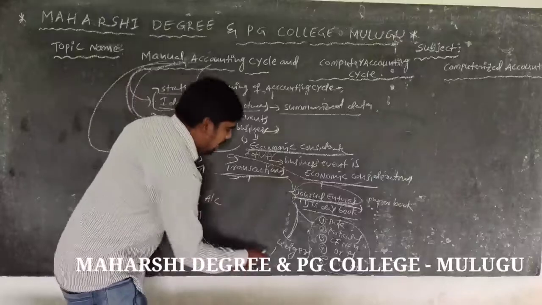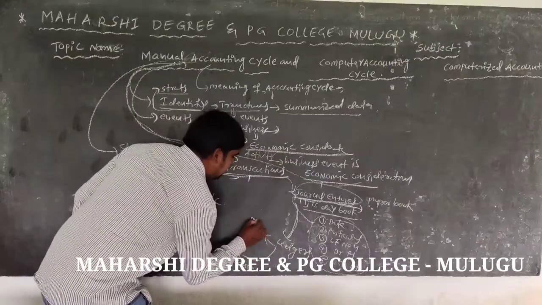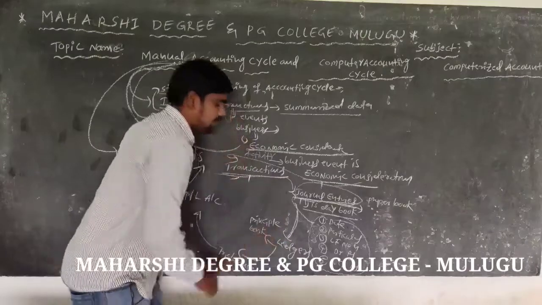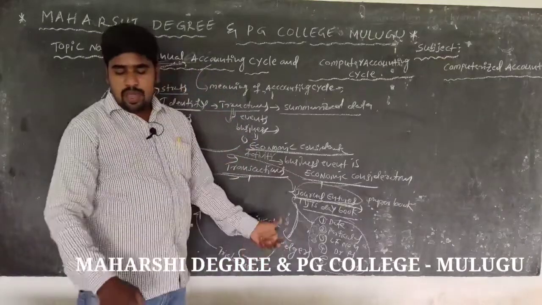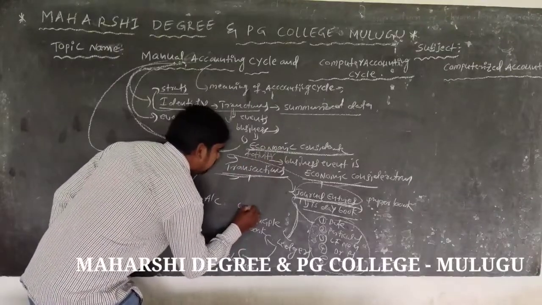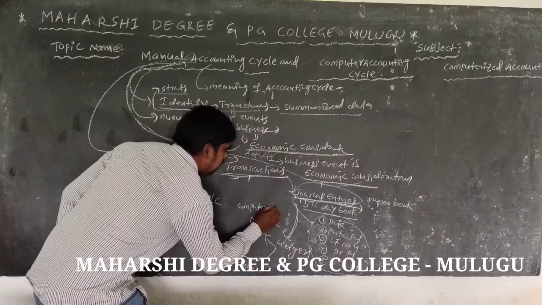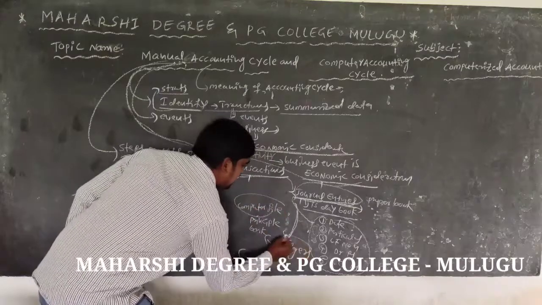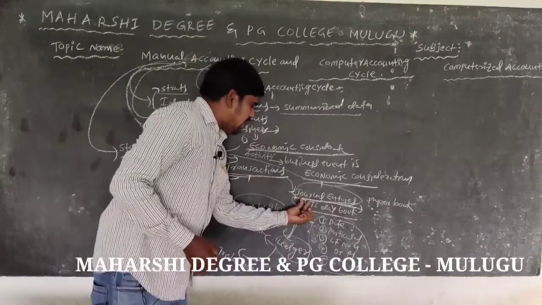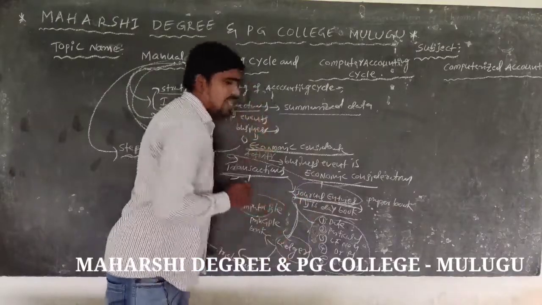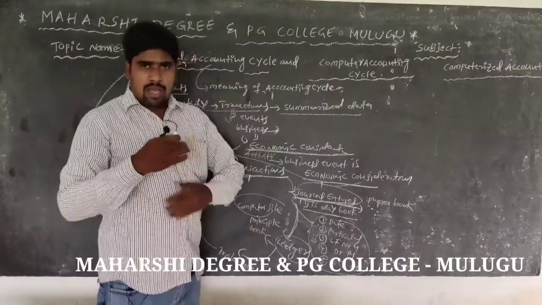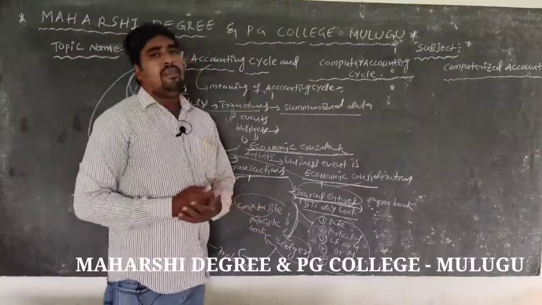So ledger is a principal book. Ledger is a principal book, and it is a computer file called the ledger. Journal entries recorded after the journal are called the ledger book. So the ledger book is called the principal book. Ledger book is a computer file.